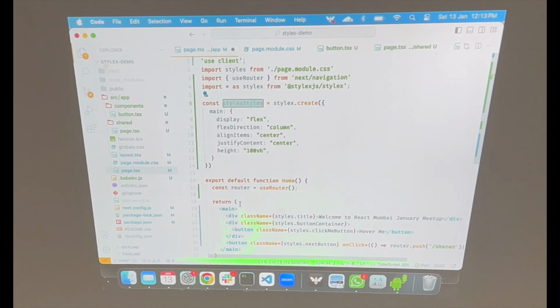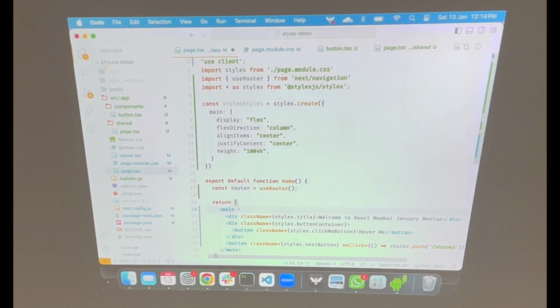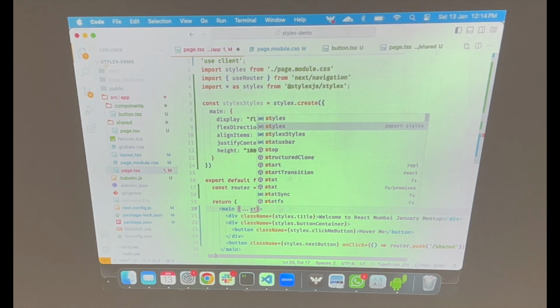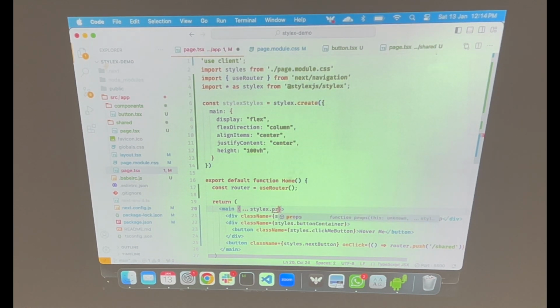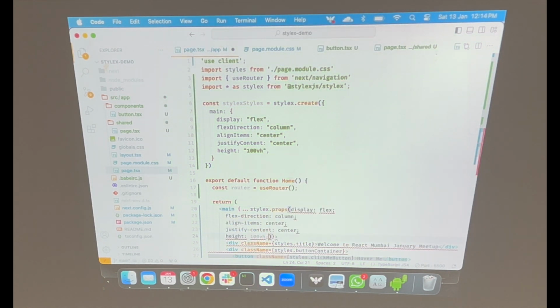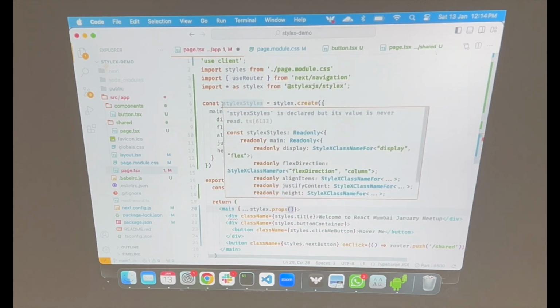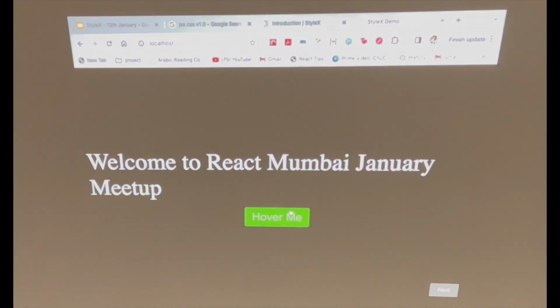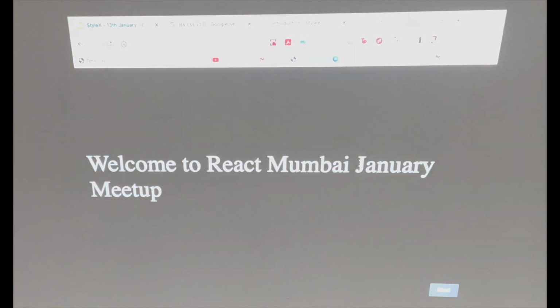And अगर मुझे ये अपने, if I want to apply this to any of the components, it is as simple as just opening an object, spreading it across with this sort of API, and then you call something like props. This is one of the APIs of StyleX, and यहाँ पे you pass your style. You pass your StyleX dot, and you have to call that method. You have to make sure that the same object is going through. So then main. Cool. This is as simple as applying a style, and if I go back to my page, it has centered it correctly.